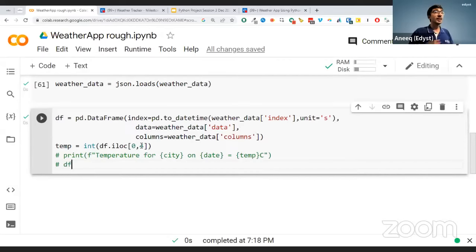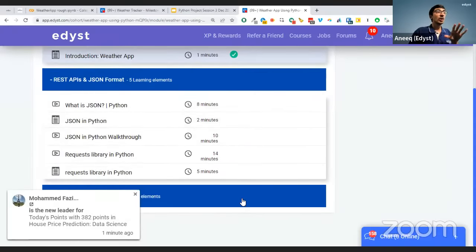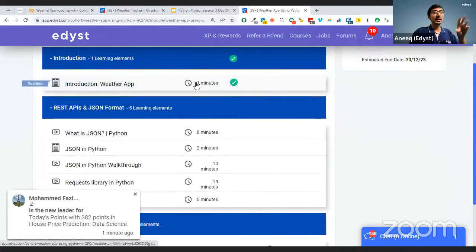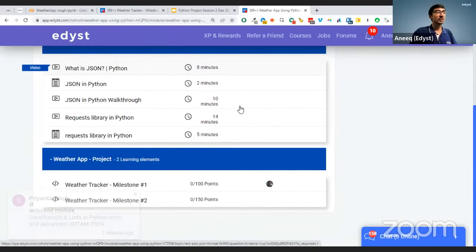Okay. Let's do the second part of this. Let's do the second milestone as well. And by the way, everybody, when you join this free certificate thing, you will also get tutorials on what are APIs, what is JSON, and so on. So even if I hurried through it a bit, you can get a detailed tutorial on this yourself as well. Okay.